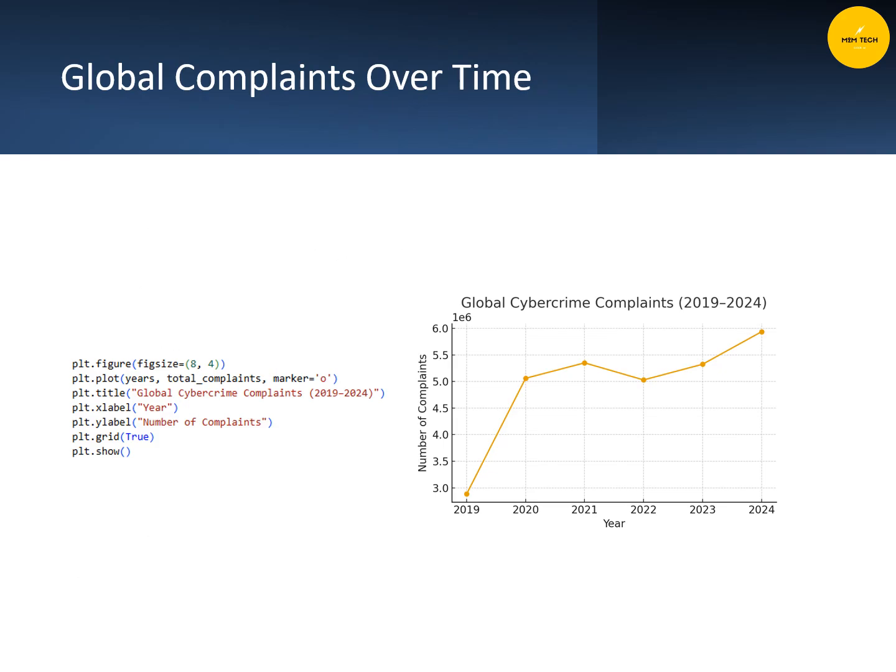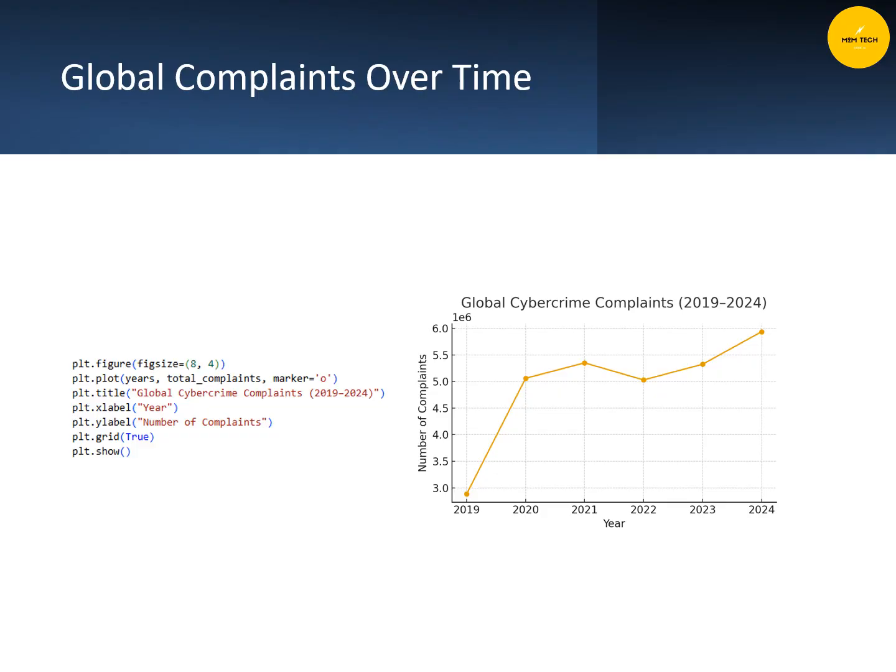Now to begin, I imported the dataset using pandas and matplotlib. The dataset is called loss from netcrime.csv and it contains cybersecurity complaint and financial loss data for 117 countries from 2019 to 2024. This data includes the number of complaints and total losses reported each year, making it a good fit for visualization-based analysis. Loading it into a data frame allowed me to perform my aggregation, trend analysis, and country comparison easily.